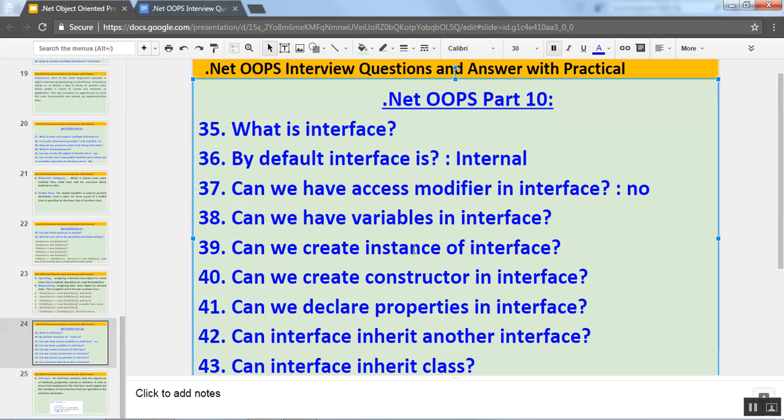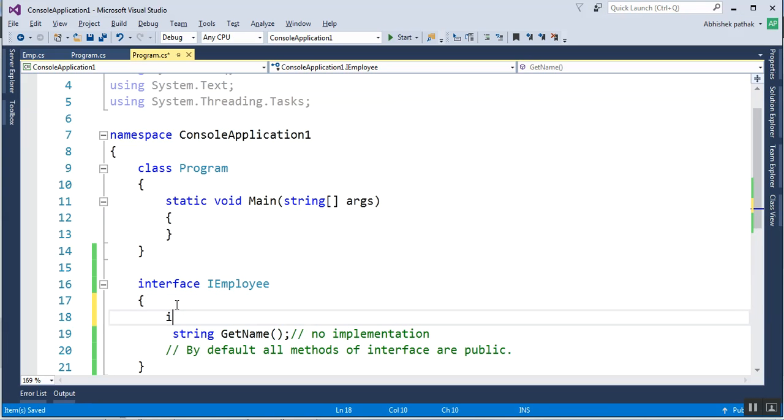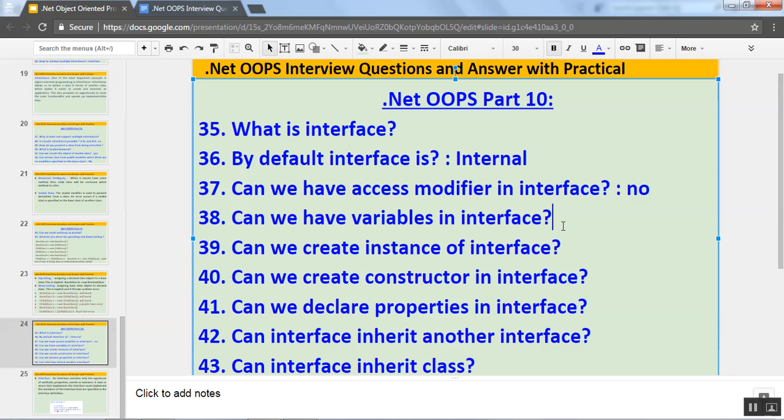Okay, sorry, the 38th one is, can we have variables in interface? So let's declare one variable. Suppose int age is equal to 20. Okay, as you can see, interface can't contain fields. So variables or fields it can't have, so the answer will be no.